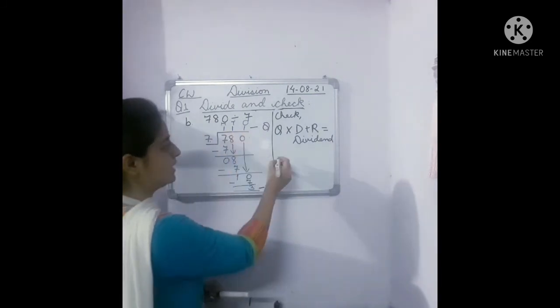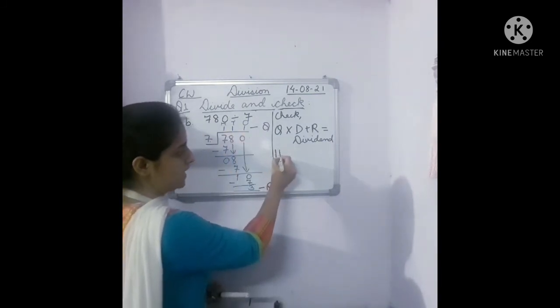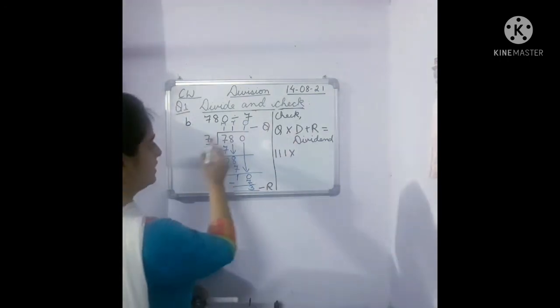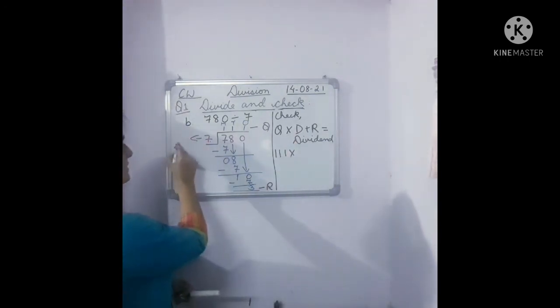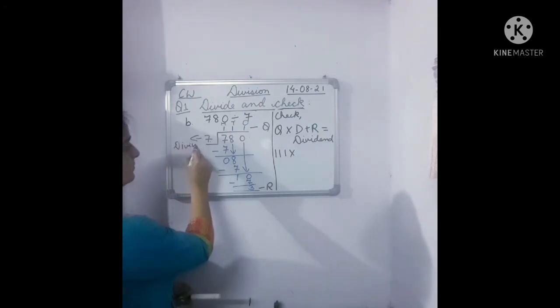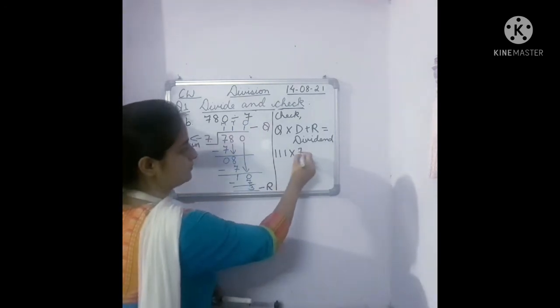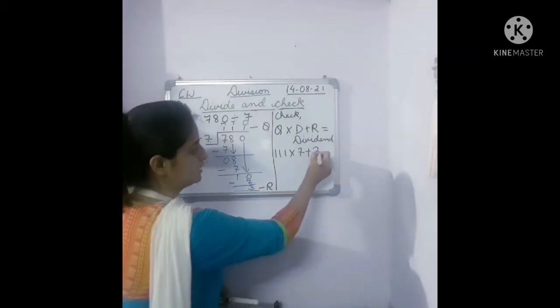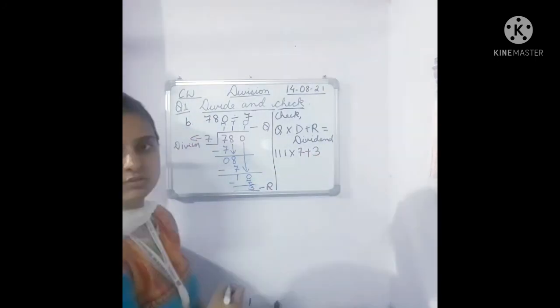Our quotient is 111. So you write here 111, multiplied by the divisor. Our divisor is what? 7. This is our divisor, 7. Plus remainder is what, children? 3.